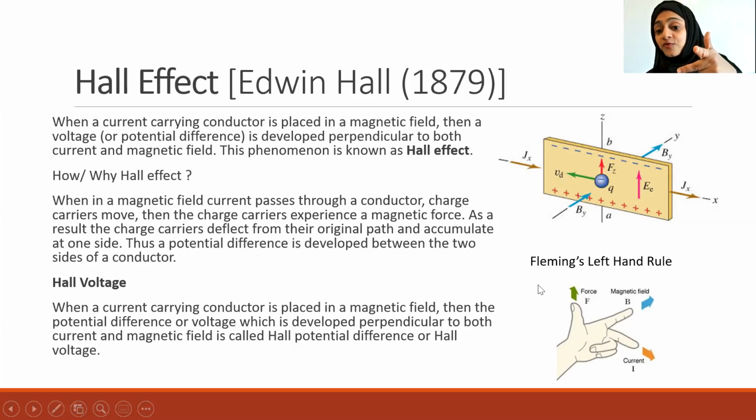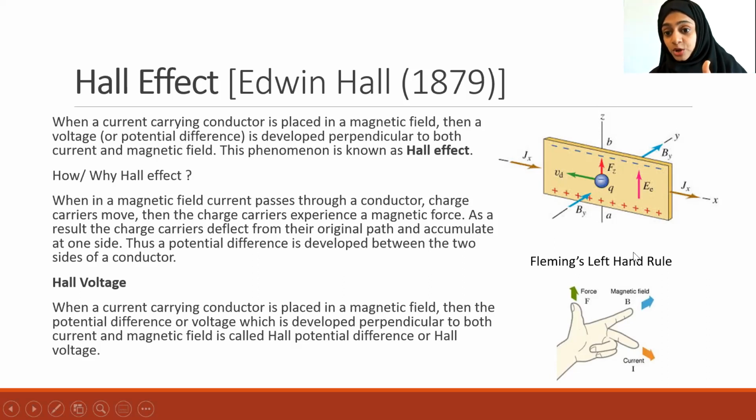Is that clear to you? Fleming's left hand rule. Maybe you have studied this in grade 10 before, but this is just a revision. So whenever a current is flowing in the X direction, I keep my second finger in the direction of the current. So the current is in the X direction, then B, the magnetic field, is in the Y direction. So in which direction will it experience a force? If the current is in the X direction, upward direction, in the positive Z direction.